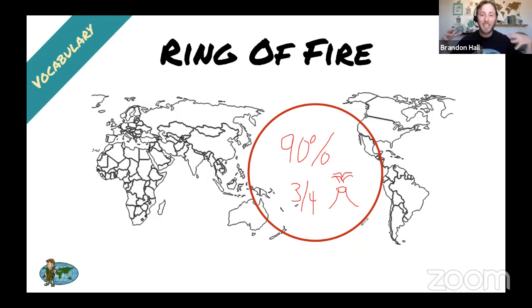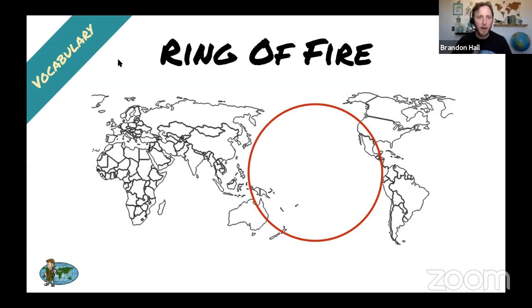So it's an extremely active area of the world for earthquakes and volcanoes. If you want to focus just on the US, about three-quarters of all volcanoes occur in Alaska, which is again located on the Ring of Fire.